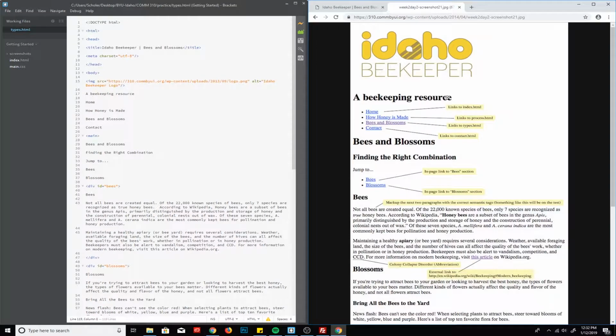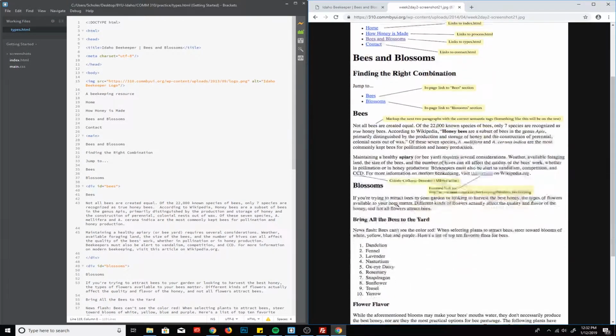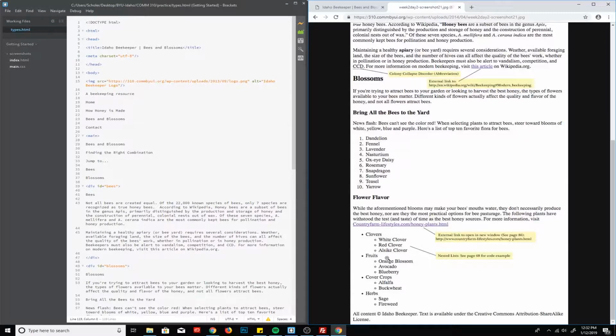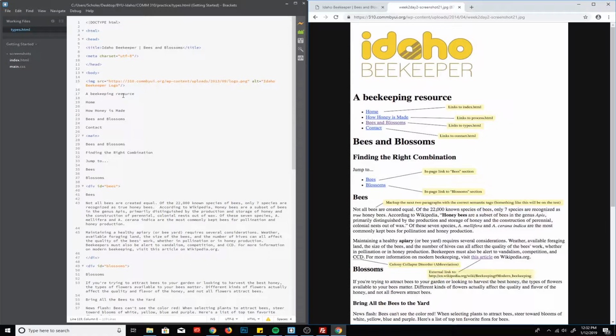So you'll use this image, and this is what it will look like in the end, with the yellow boxes not included. Those yellow boxes are the instructions on what you should do. So just look at the page and see what you need to add. It looks like we've got some H1s, some H2 headings, some H3s. There's some unordered lists you'll add, some ordered lists, and even some lists that are nested. So there's 2 lists. And then you'll need to add some semantic tags to add emphasis and things like that. Once that's all added, you'll then make sure to indent or nest your tags how they should be.